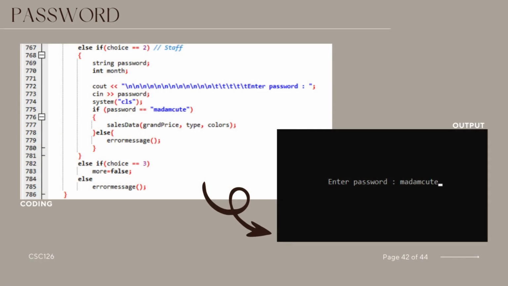The C++ code snippet represents a conditional block within a car body workshop program, determining the course of action based on the user's choice. If the choice is 2, indicating staff interaction, the program prompts the staff to enter a password. Upon successful authentication using the special password, the program calls the sales data function to display sales-related data, providing insight into the best selling type, most popular color, and total sales. In case the entered password is incorrect, an error message is displayed.